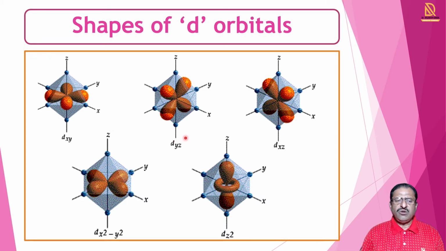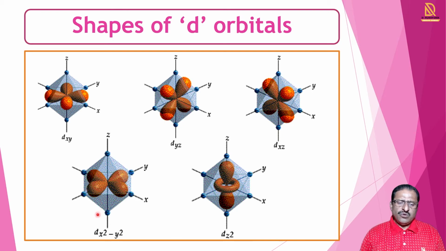Similar to the first, dyz means the lobes are in between the y and z axes. You see this is in between the y and z axes, and in the other cases also it is the same. Then dxz, the lobes are in between the x and z axes. You see this is the z axis, this is the x axis, and in between them the lobes are present. So these three d orbitals dxy, dyz and dxz have lobes in between the corresponding axes.